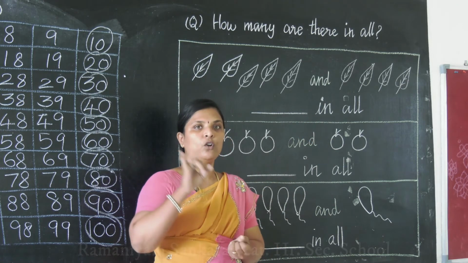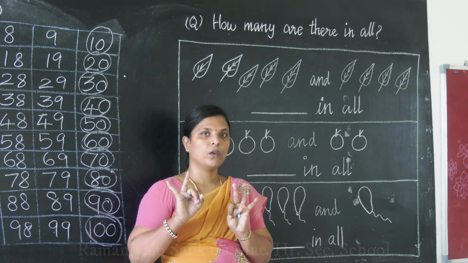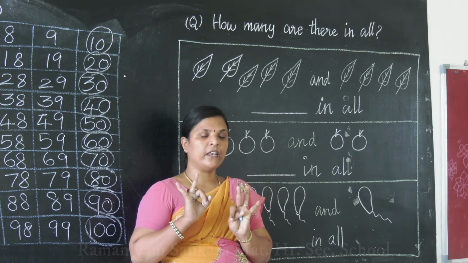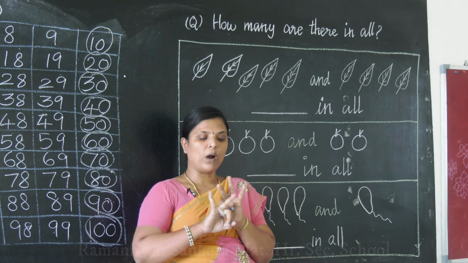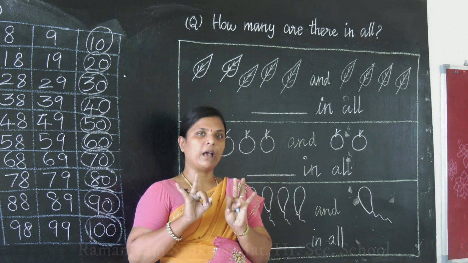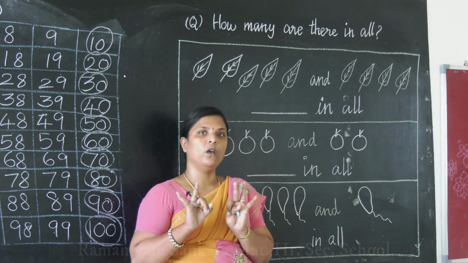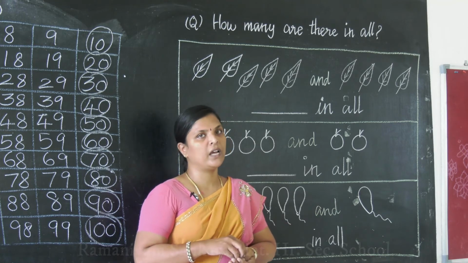Here you have 2 fingers. Here you have 3 fingers. Children, can you tell me how many fingers are open? 1, 2, 3, 4, 5. So totally I am having 5 fingers open. In the same way we are going to do the addition.